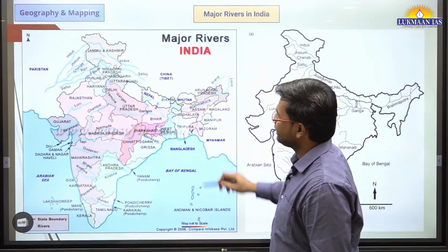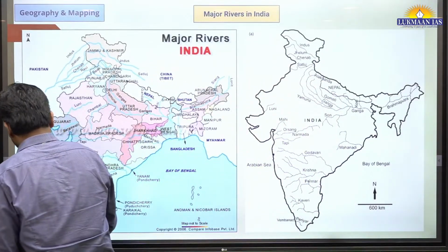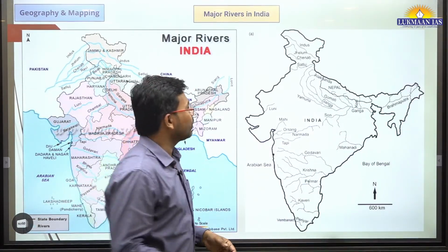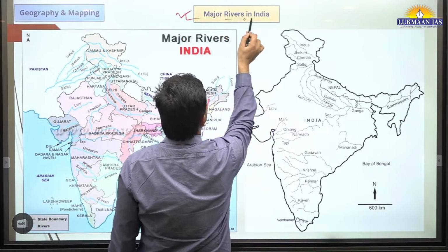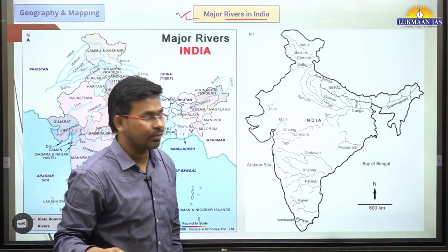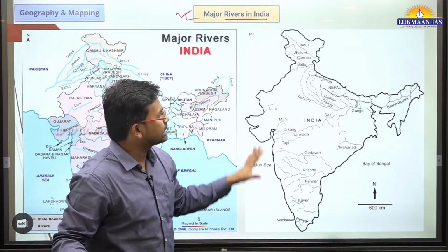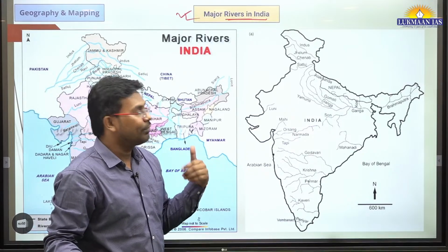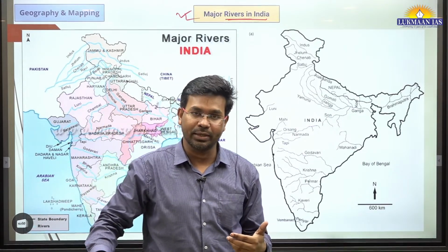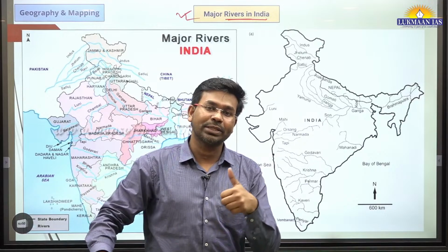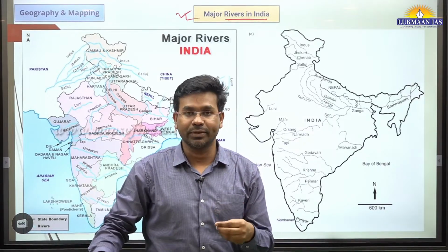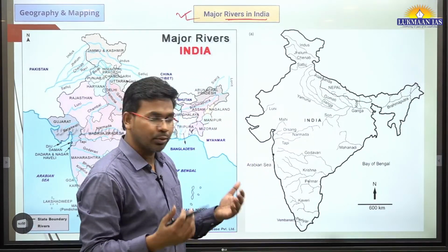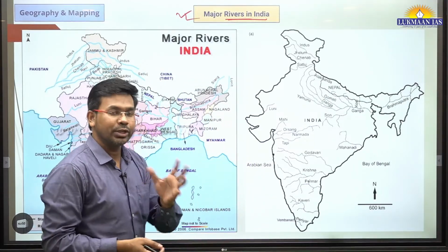So let us quickly see the first topic, which is a mapping topic, alright. So this topic says major rivers in India. So now we are going to locate the major rivers in India. We are going to locate the rivers that are located in India, right. So here in this map, we can see the name of the rivers. So as of now, we will understand where these rivers are located. We will not go through the details about their course of flow, or which rivers are tributaries of a major river or distributaries of a major river. We are going to discuss all of it in a shorter while.